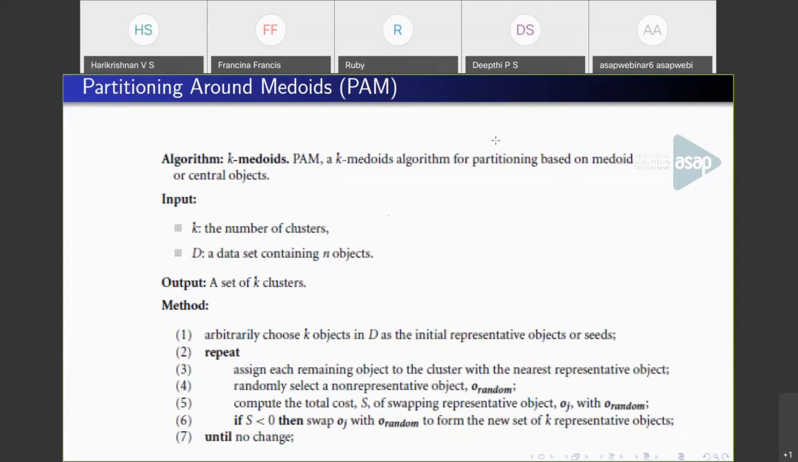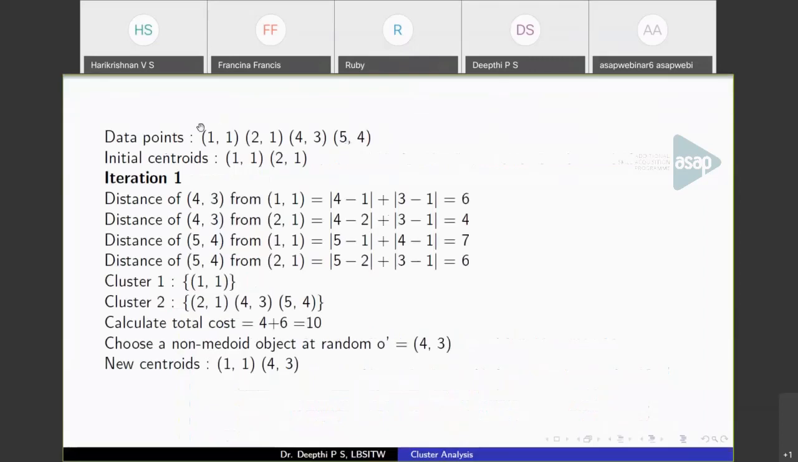Okay. So we'll see an example, the same example that I considered in the case of K-means. These are the set of points. In this algorithm, we are considering the Manhattan distance. The initial centroids are chosen at random: 1, 1 and 2, 1. So the distance of 4, 3 from 1, 1 will be 4 minus 1 plus 3 minus 1. That is, take the absolute difference of each coordinate and add them together. So we calculate the distance of 4, 3 from 1, 1 and 2, 1. These are the values that we get. So we can find that 4, 3 is closer to 2, 1. Also 5, 4 gets the minimum value from 2, 1.